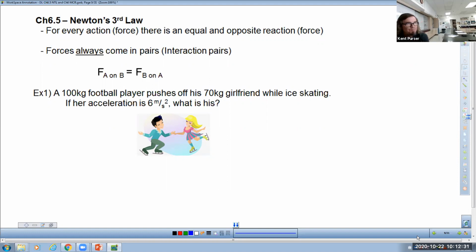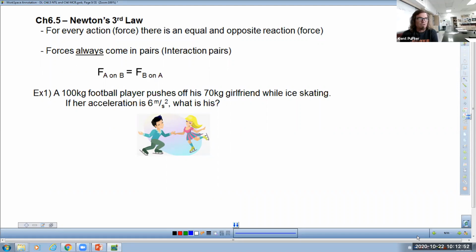All right, so for every action, there's an equal and opposite reaction is what you know from Newton's third law. You've already heard that before. And of course, that phrase really is applied more philosophically in real life, right? For every action, there's an equal and opposite reaction.